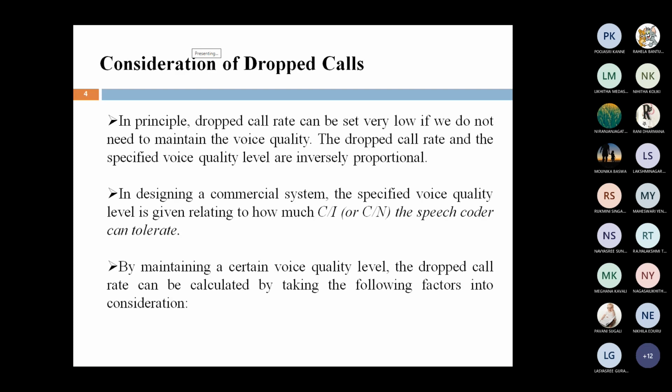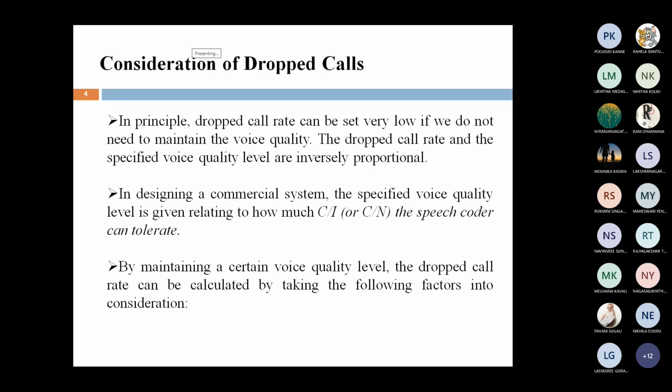Now, how to calculate this dropped call rate? Suppose the mobile unit is away from the base station and near the border of a cell, then the signal strength decreases.